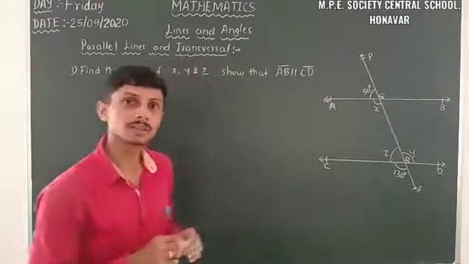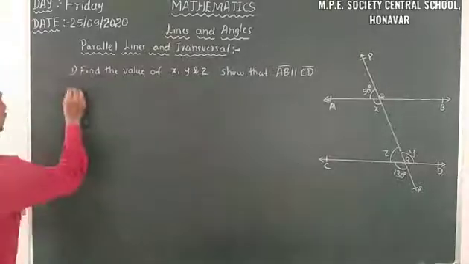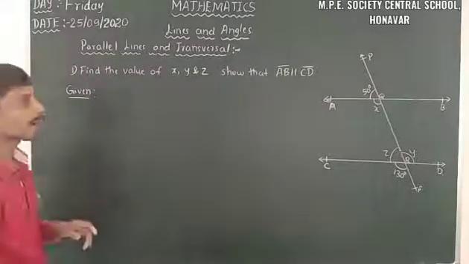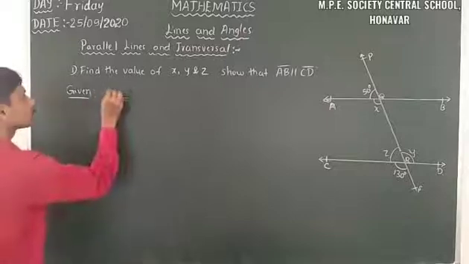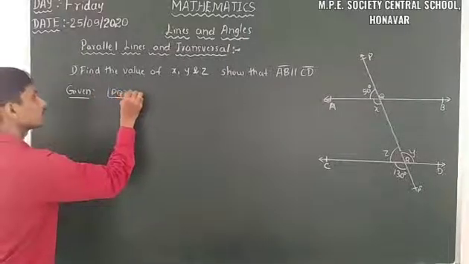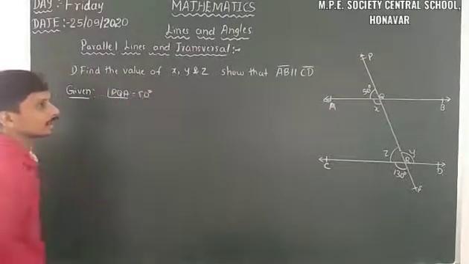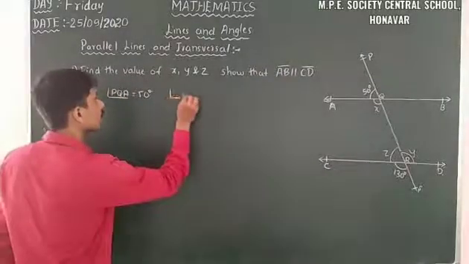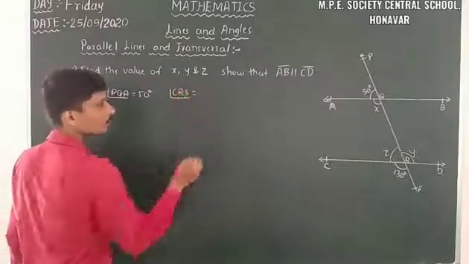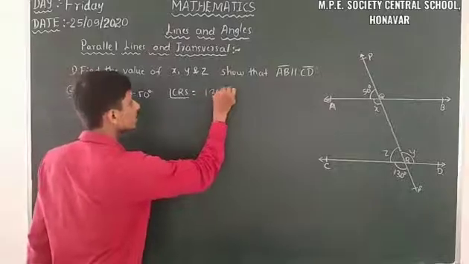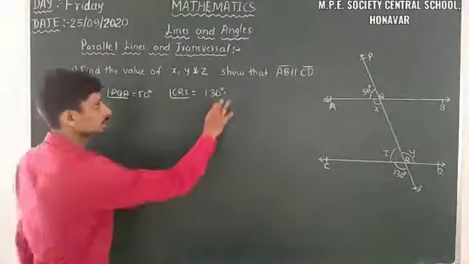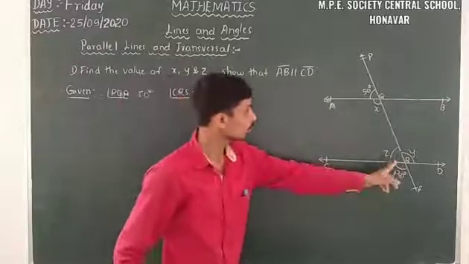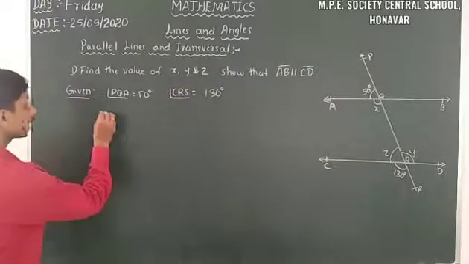So firstly we have to write given things. What are the given terms here? Angle PQA is equal to 50 degree, and angle CRS is equal to 130 degree. So these are the given values. Then angle AQR is equal to x.